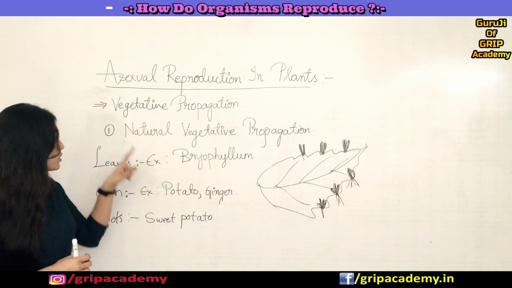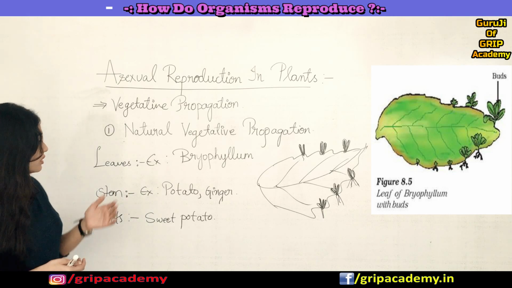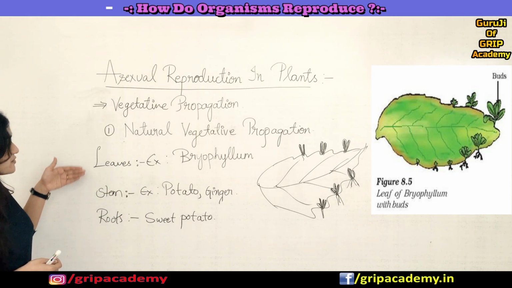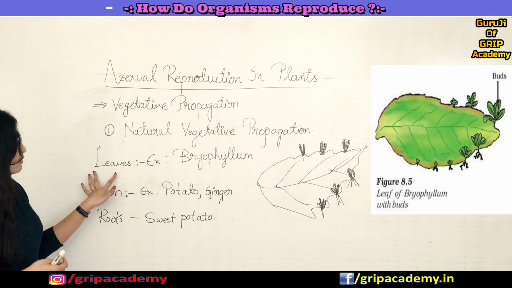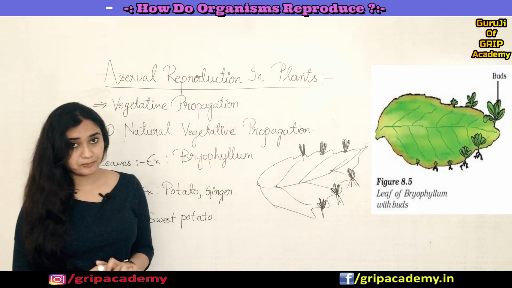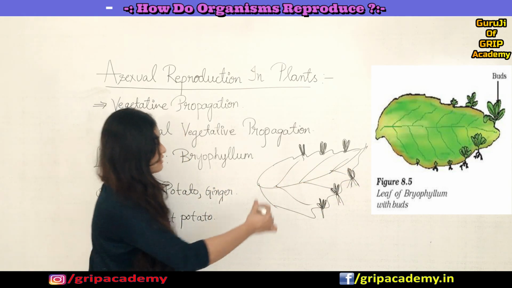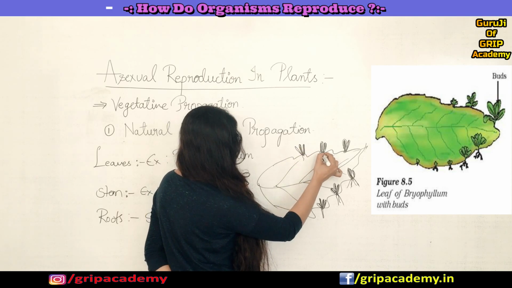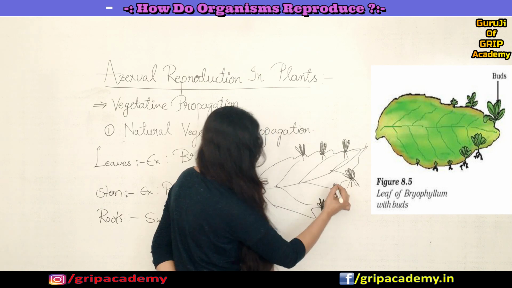So now let us go into natural vegetative propagation. As I already told, it happens because of a leaf, stem and roots, right? If you see an example for leaves, the bryophyllum. This is how a leaf of bryophyllum looks, and the margin of bryophyllum leaves has small plantlets.